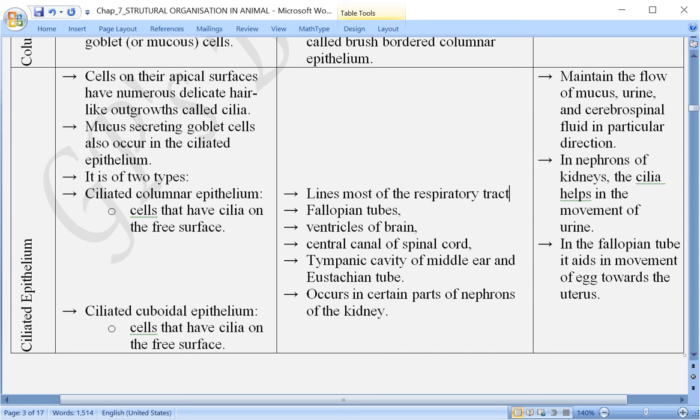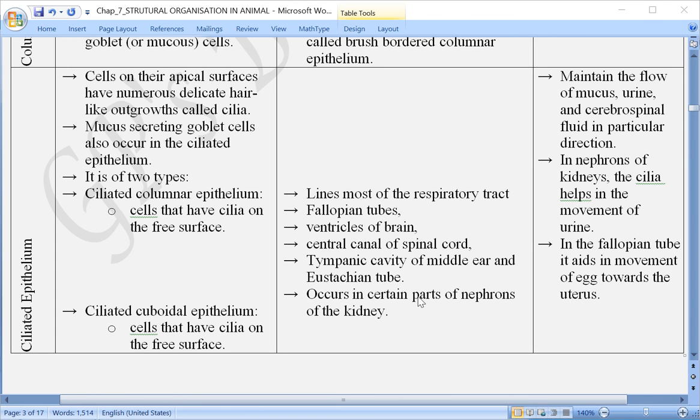So as a result what happens, they continuously beat or move on the outer side, so that whatever substances, let us say over here the mucus along with some dust particles, and also some germs which have got stuck or entangled into the mucus which is present on the inner wall of the trachea, they all have to be removed outside. Now how will this be removed? This will be removed with the help of this ciliated epithelium, which beats in the outward direction.